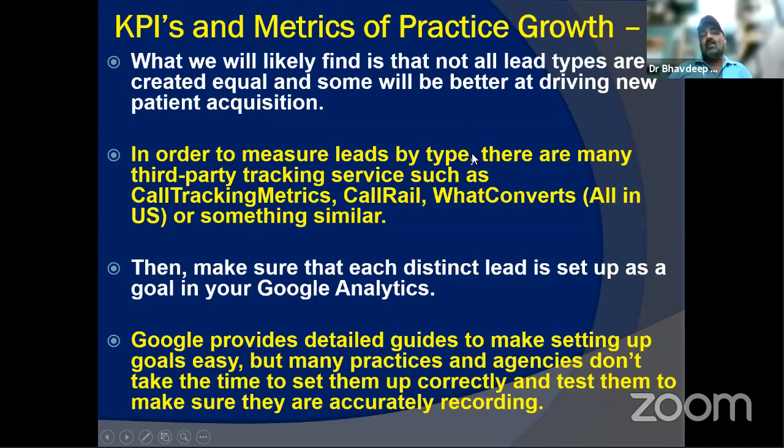In the US, there are certain third-party tracking services like CallTrackingMetrics, CallRail, WhatConverts. These are in the US or the European countries as well, but the majority of these agencies or tracking services are American only. So in our part of the world, we usually look at Google Analytics, so that each distinct setup is looking like a goal. Yes, this is the conversion part, this is the lead part, this is the return from that particular segment. Google actually provides you detailed guides to make that goal easy.